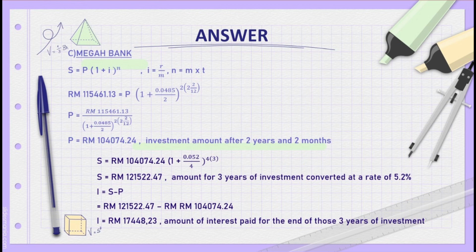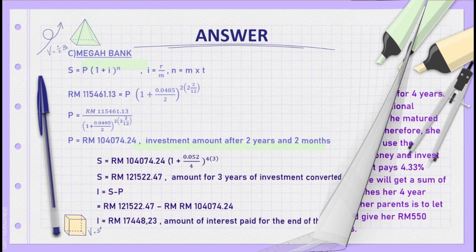So S equals RM104,074.24 open bracket 1 plus 0.052 over 4 close bracket to the power of 4 multiplied by 3. The answer is RM121,522.47. That is the amount for 3 years of investment.